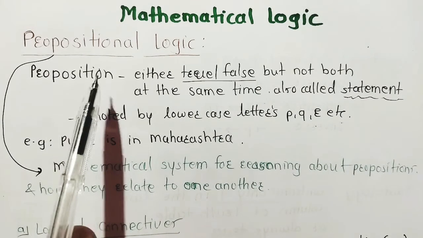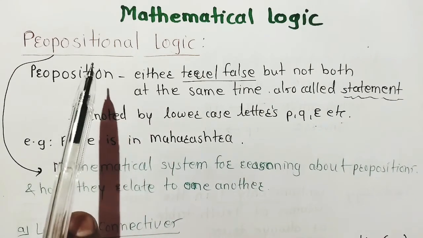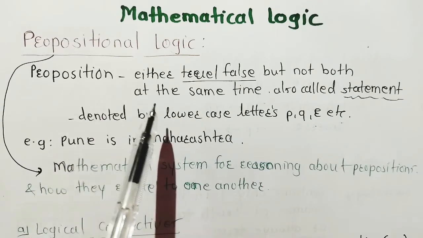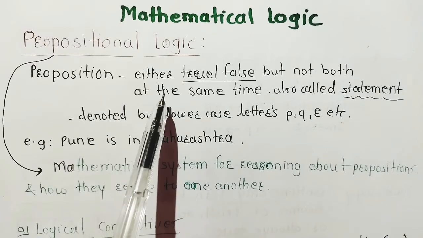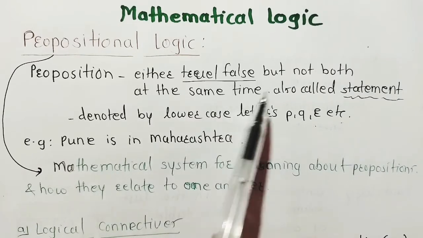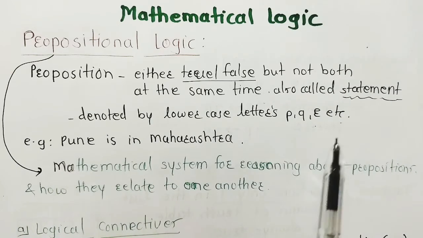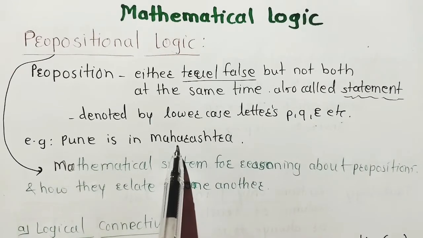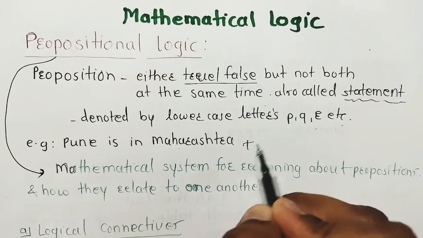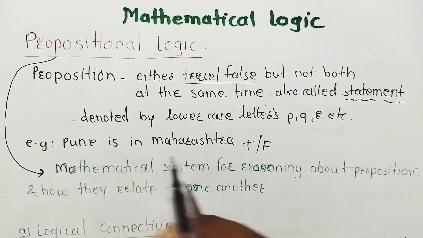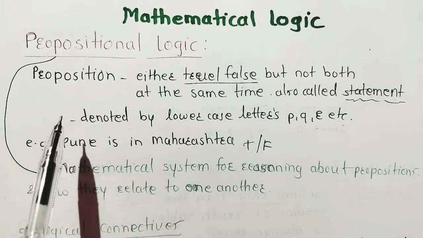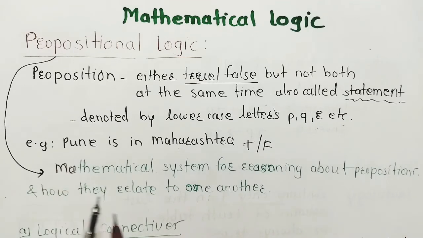First we have to see what is propositional logic. What is a proposition? A proposition is nothing but a declarative sentence which is either true or false, but not both at the same time. It is also called a statement. If there is a statement, Pune is in Maharashtra, it is either true or false, and this is true. Propositional logic is a mathematical system for reasoning about propositions and how they relate to each other. This is very simple.